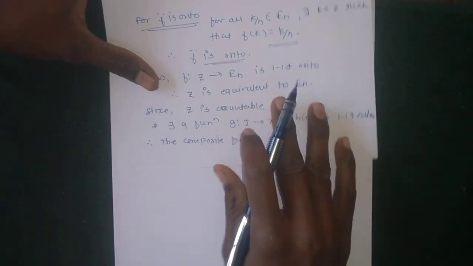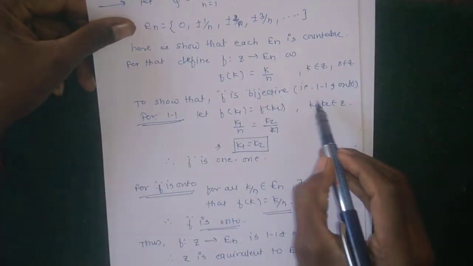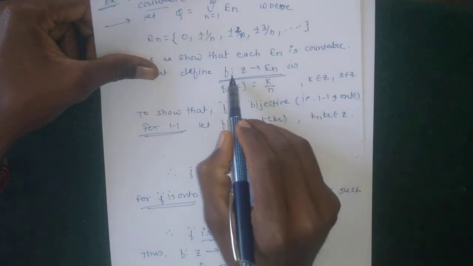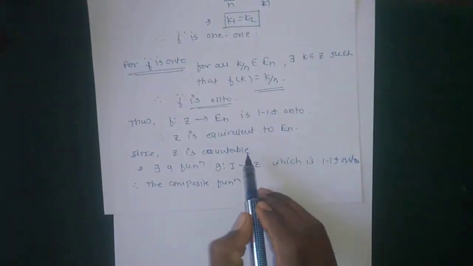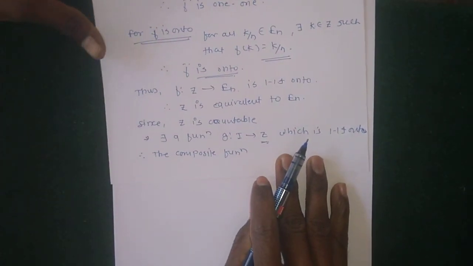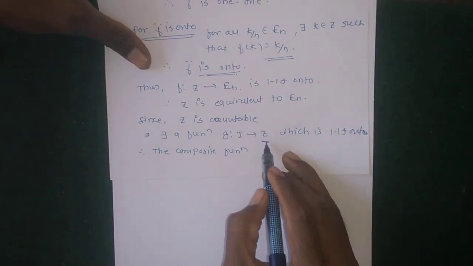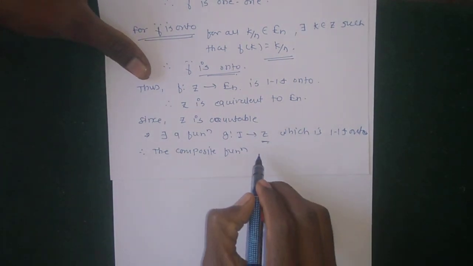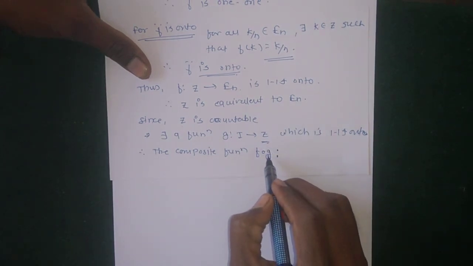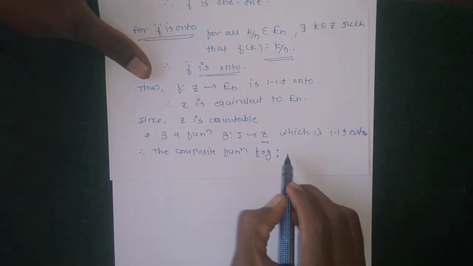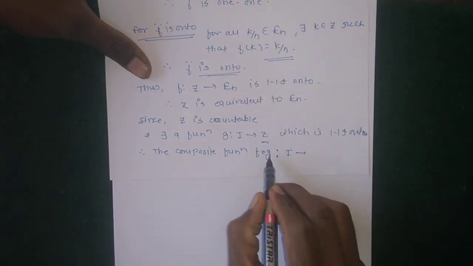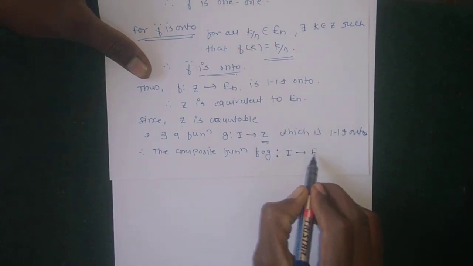The composition f∘g starts from g, from I to Z to En, so the composite function is defined from I to En.